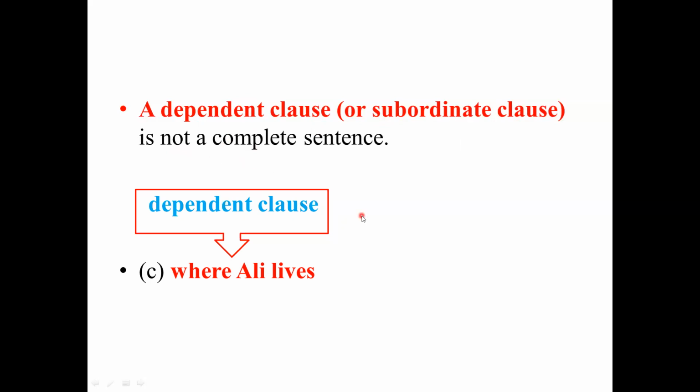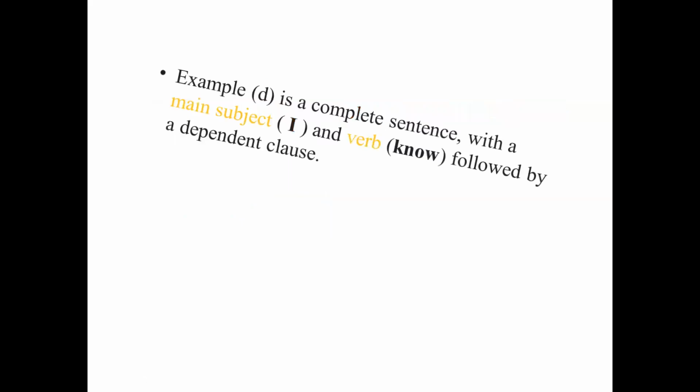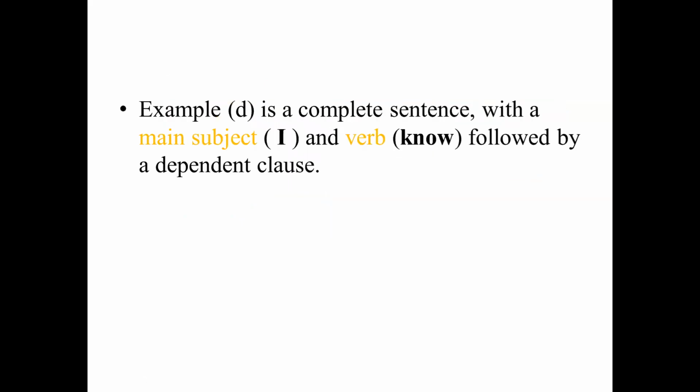But in case we find them complete, that means they are independent or main. We use independent or main for such a structure, which is a complete sentence. We need some other examples. No more examples now, but we will find more about the point.